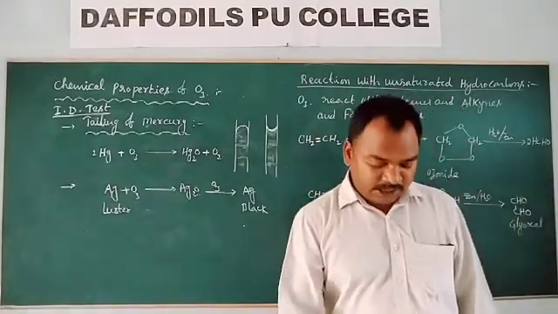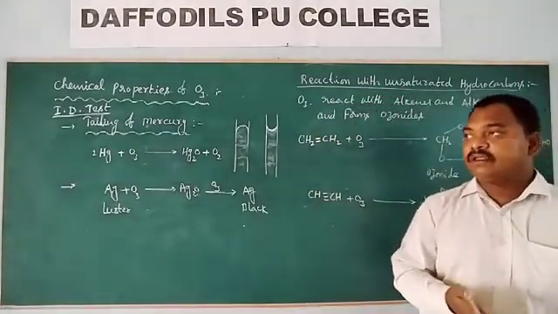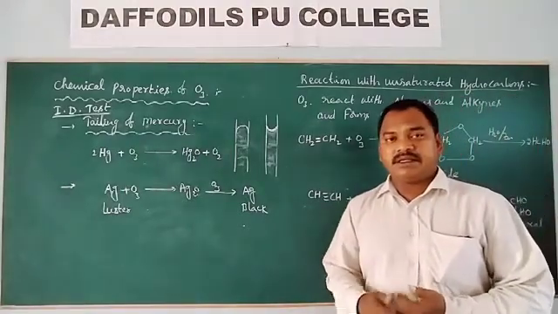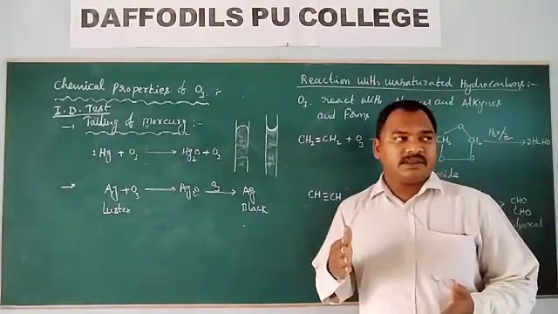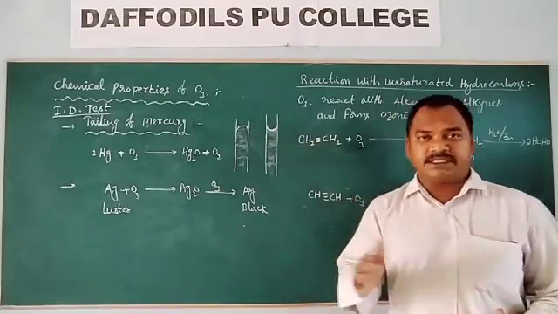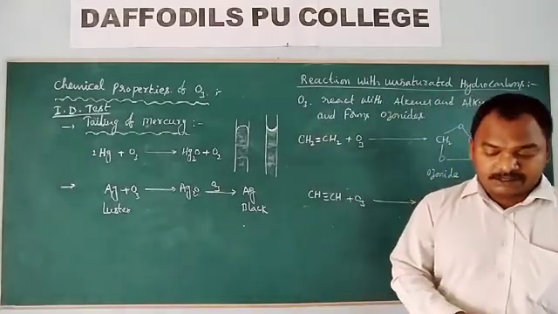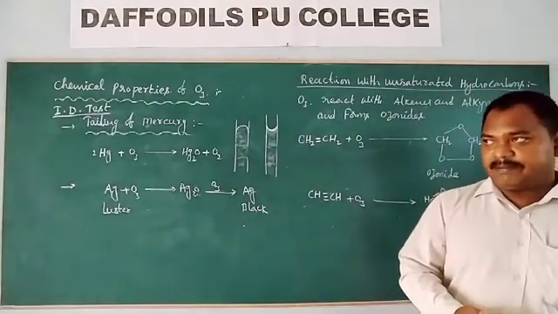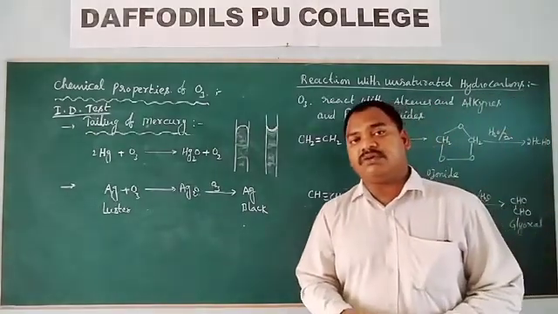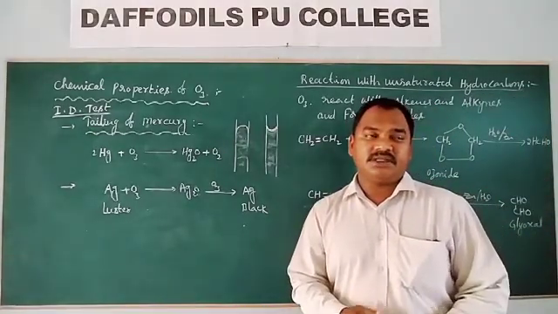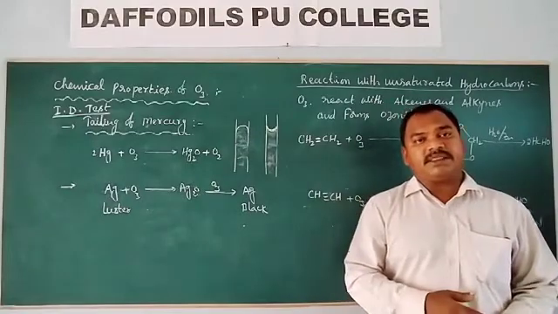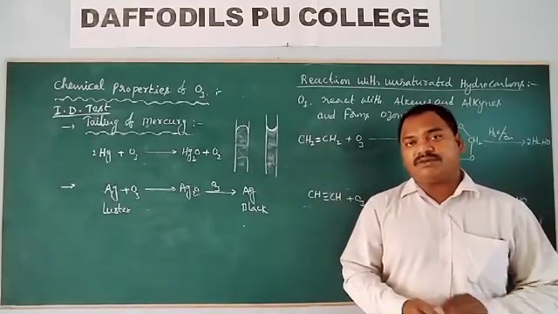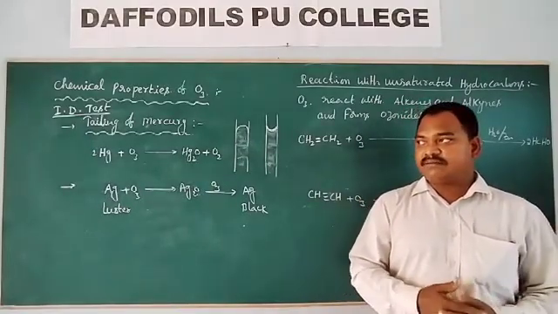Next, another identification test is alcoholic tetramethyl base paper, which is converted into violet color.